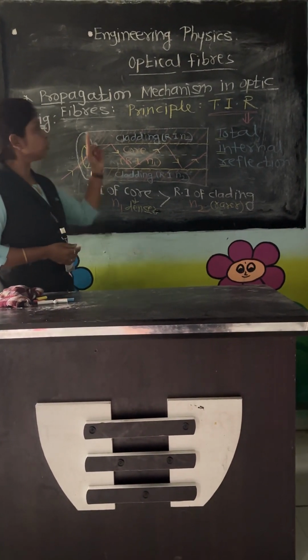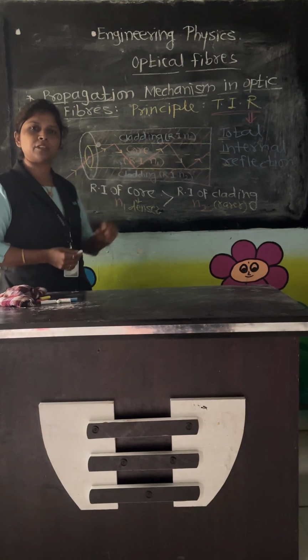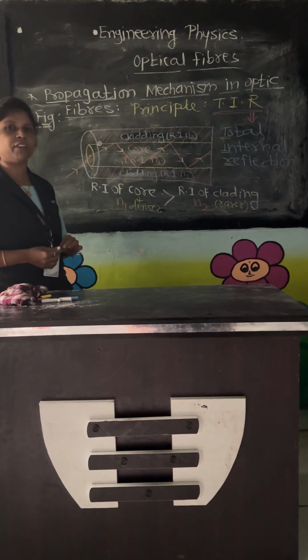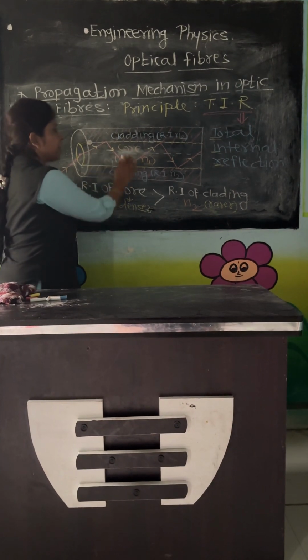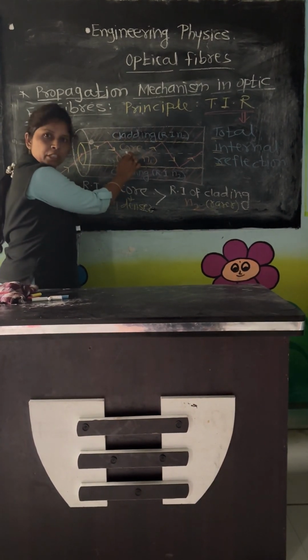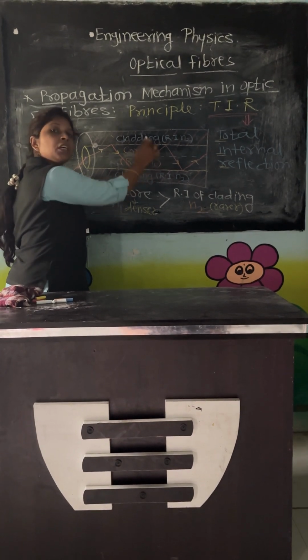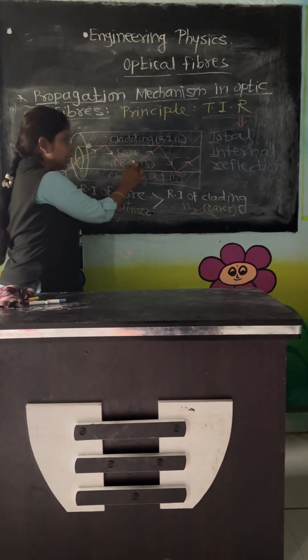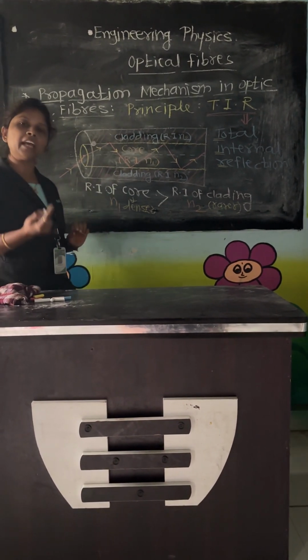This phenomenon is called total internal reflection. Listen again. Optical fiber works on the principle of total internal reflection, and total internal reflection is the phenomenon in which light ray is confined into the denser medium while traveling from denser medium into the rarer medium when the angle of incidence is greater than the critical angle.